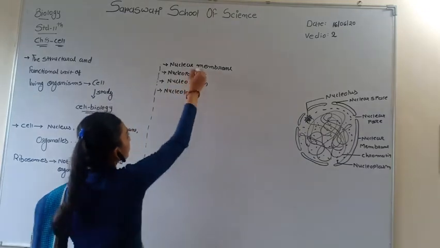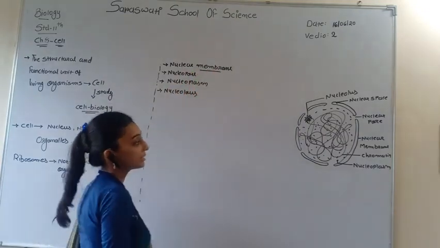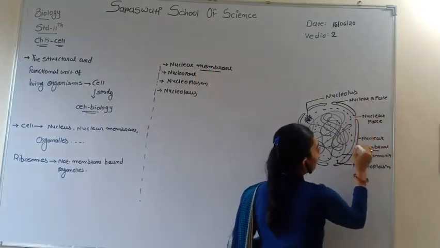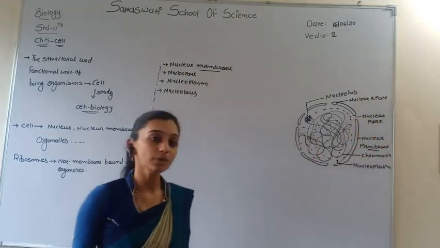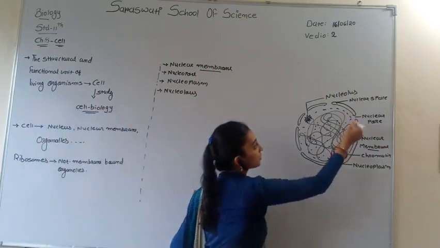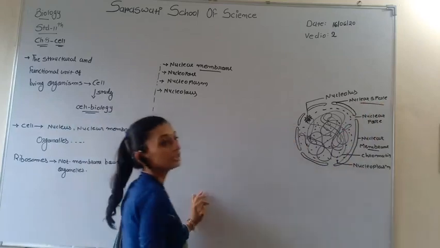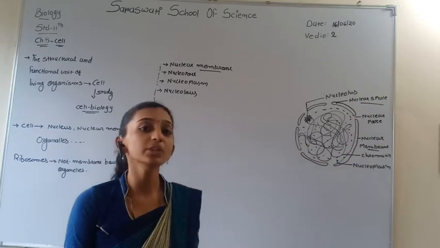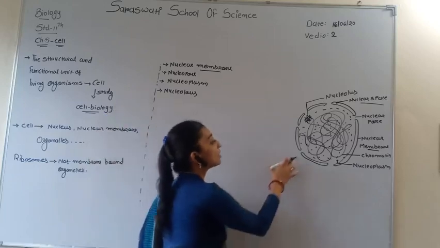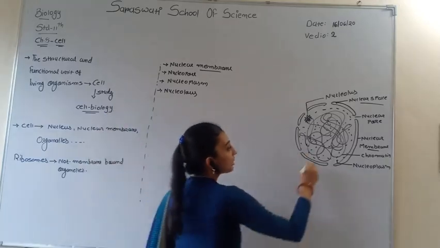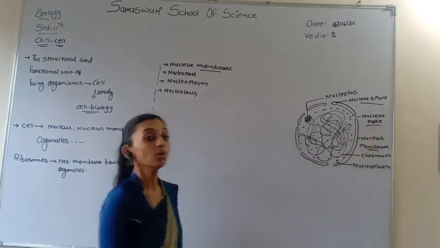The first is the nuclear membrane, the outer structure of the nucleus. It is a double membrane structure. In the nuclear membrane we see a space, known as the nuclear space. The nuclear membrane is not continuous. In some places pore-like structures are present, known as nucleopores.